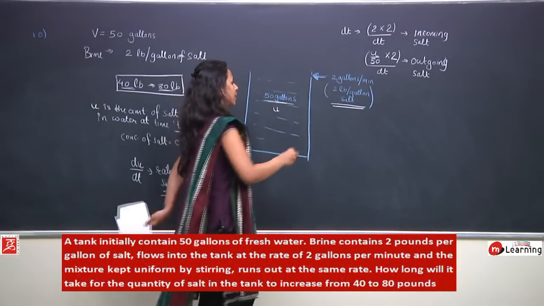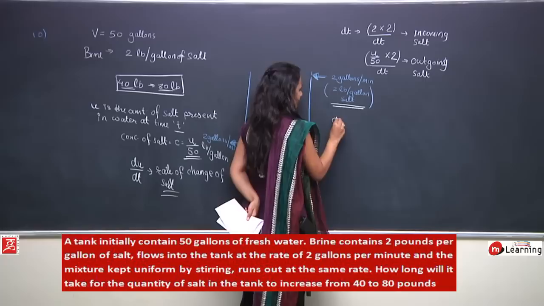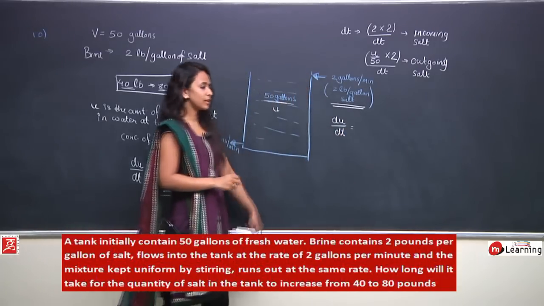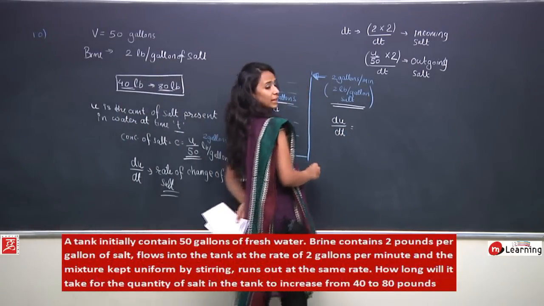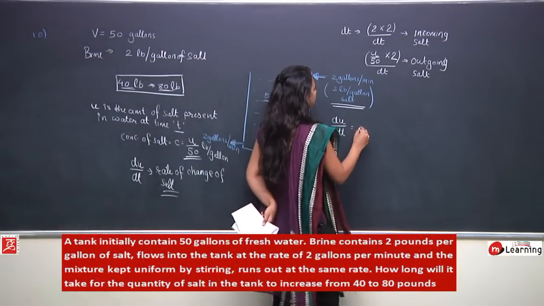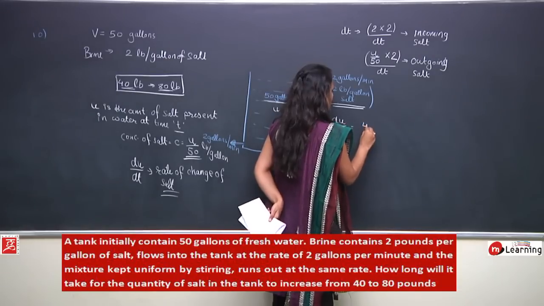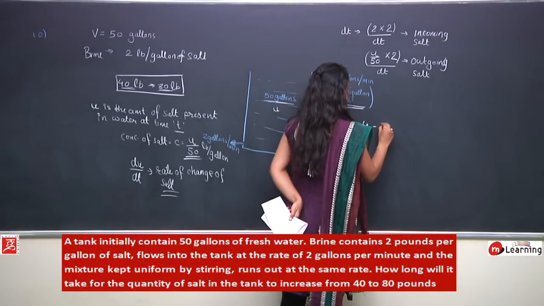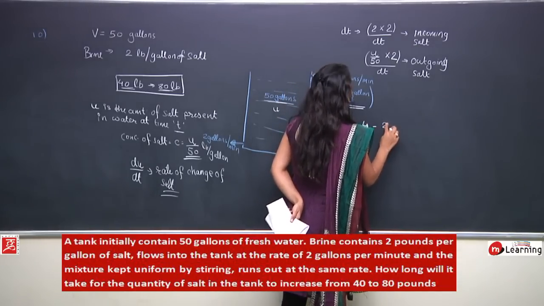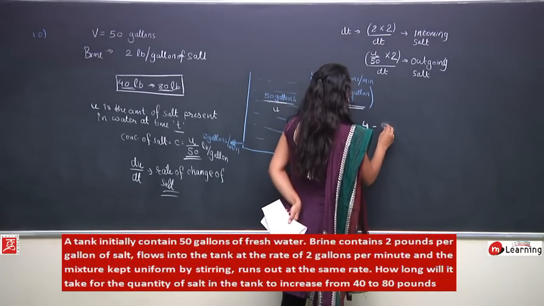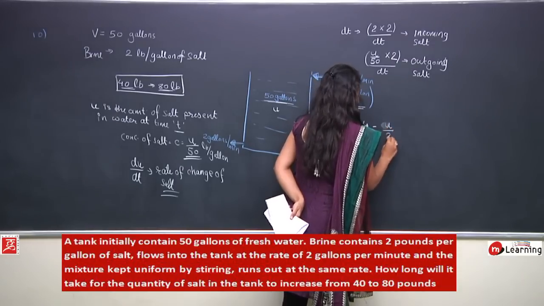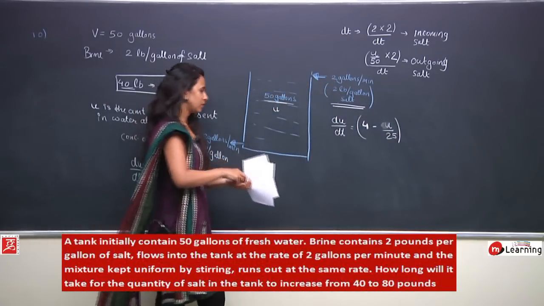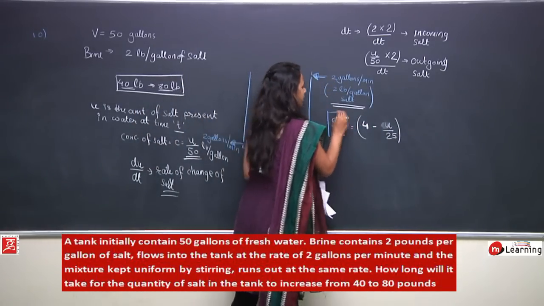So I can say du by dt, that is the rate at which salt concentration is changing, would be equal to incoming salt minus outgoing salt, which would be 4 is the incoming minus u upon 25. Perfect. So this guy is going to be equal to du by dt.